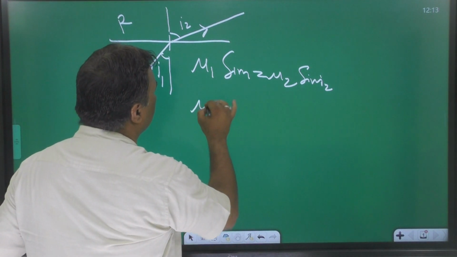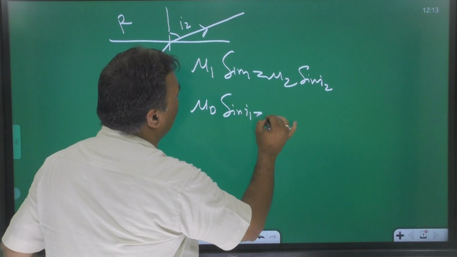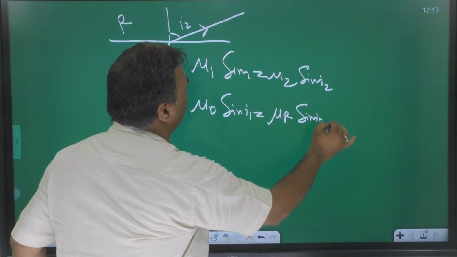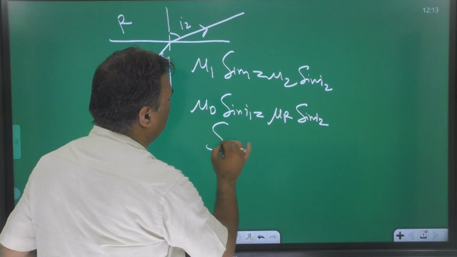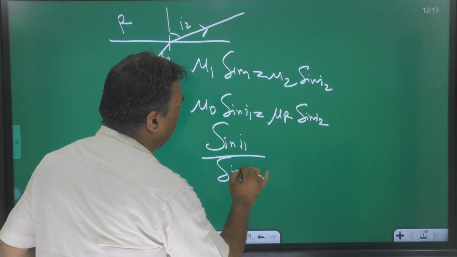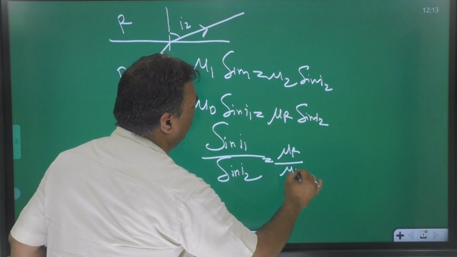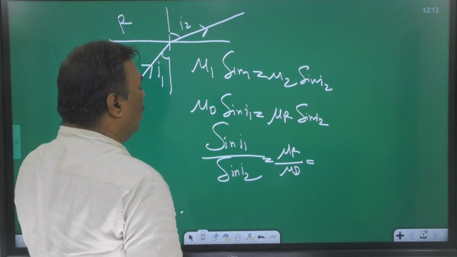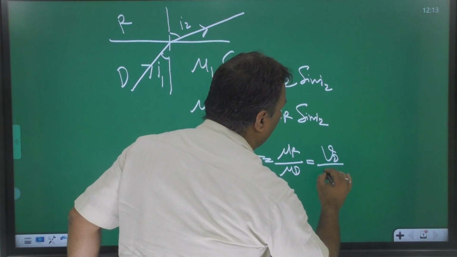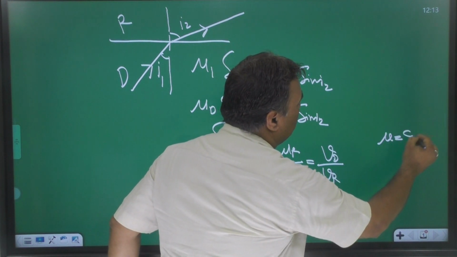Put here, this is mu d, sin i1 is equal to mu r sin i2. Sin i1 upon sin i2 is equal to mu r upon mu d. Now we can write here Vd upon Vr, because mu is equal to C upon V.